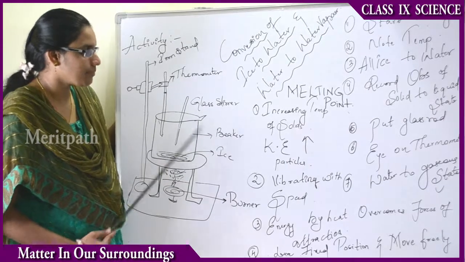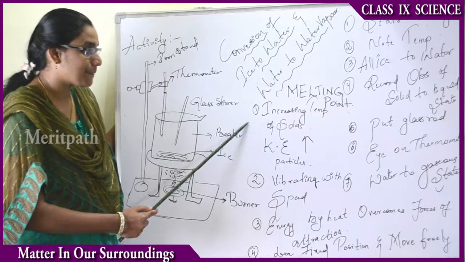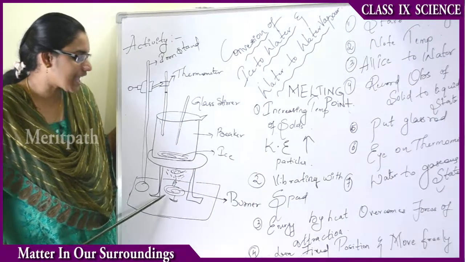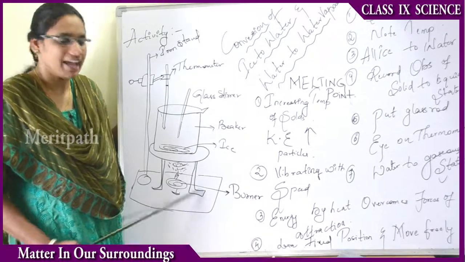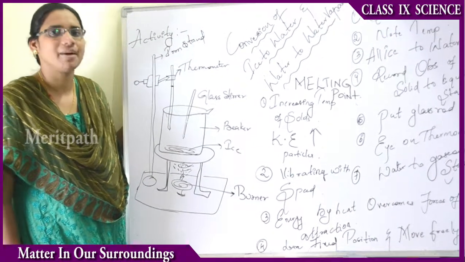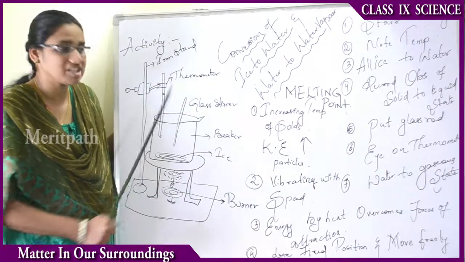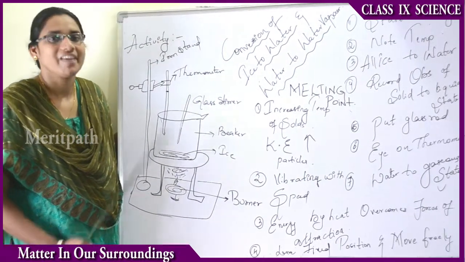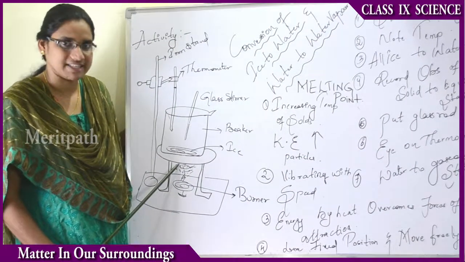And at the same time we will see one more important point: what happens when the temperature is increased. We are taking a burner and heating up the ice or water. When we are heating, the temperature is raised, right? When the temperature of the solid is increased, the kinetic energy of the particles is increased.